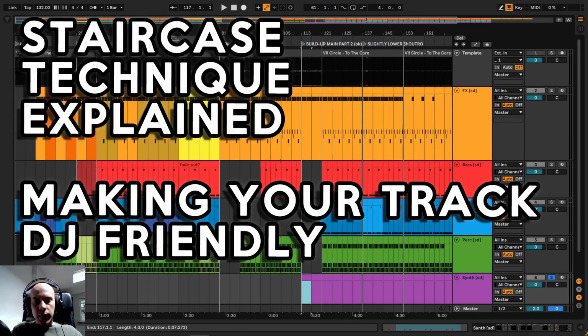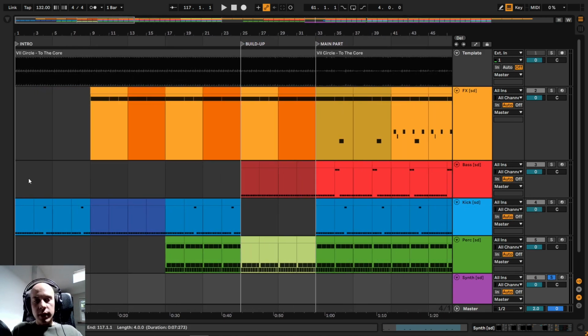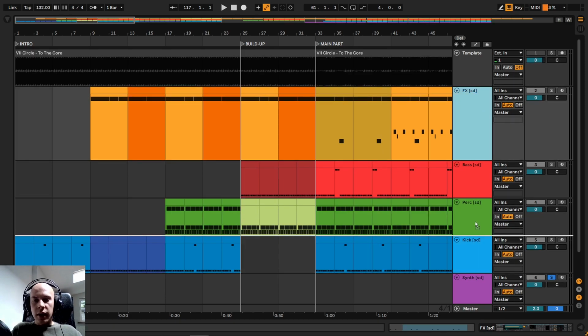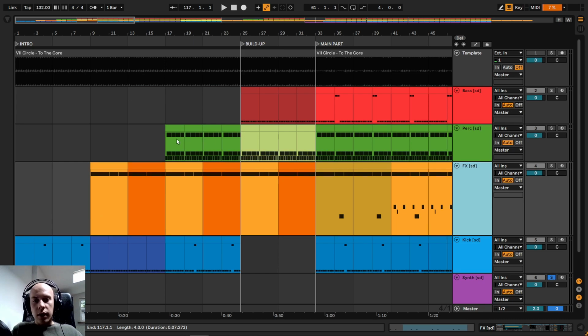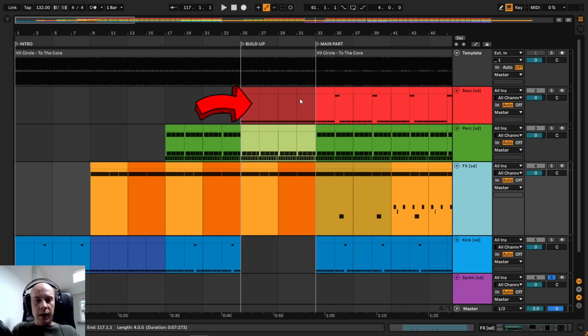Both the intro and breakdown were arranged using a simple staircase arrangement technique. We start out with a single sound, and after a fixed amount of time, let it be 8 bars or maybe 16 bars, we add another sound, and after the next 8 bars we add something more. So we started out with the kick drum. After that I am adding the effects. Later I have the hi-hats, and even later we are introducing the bass line. As you can see, all of these look like stairs.